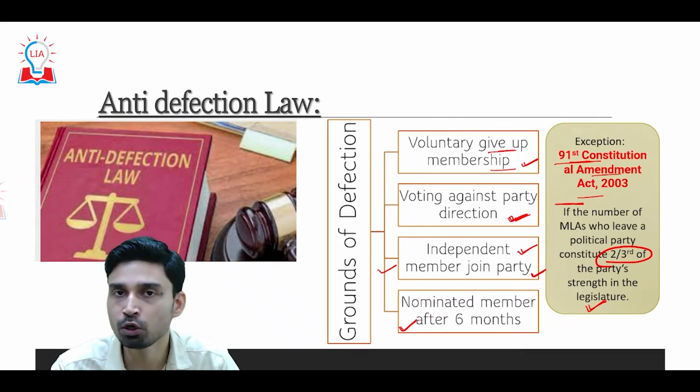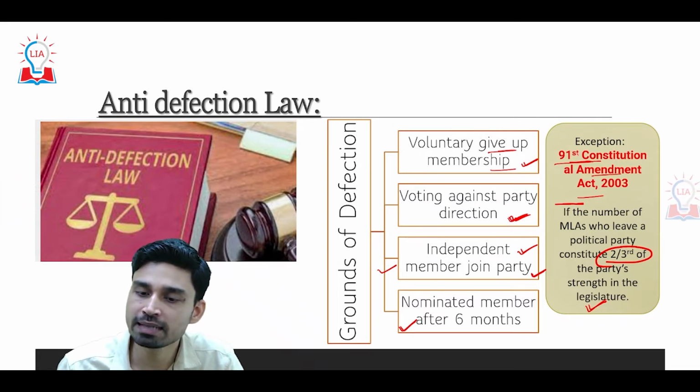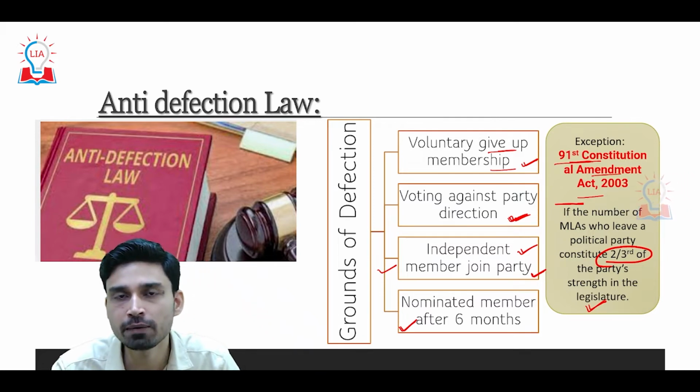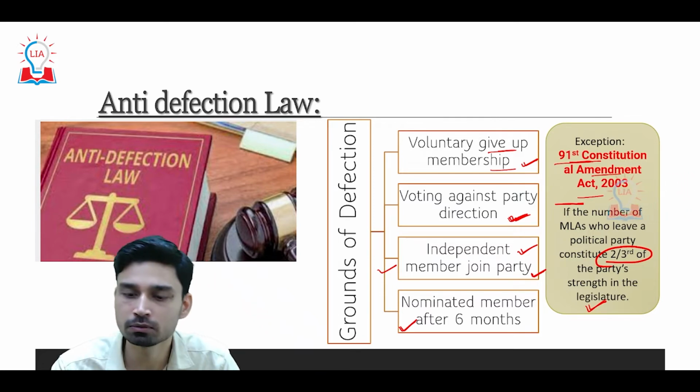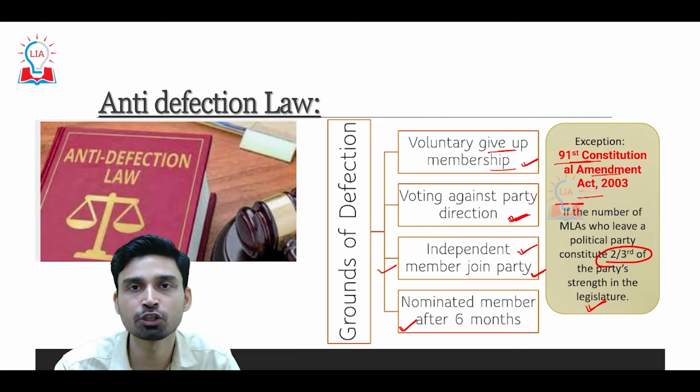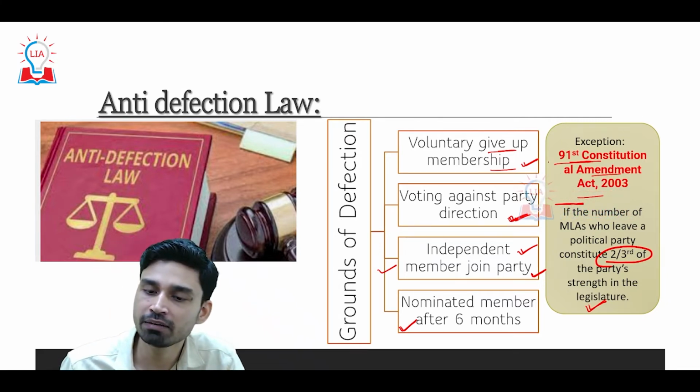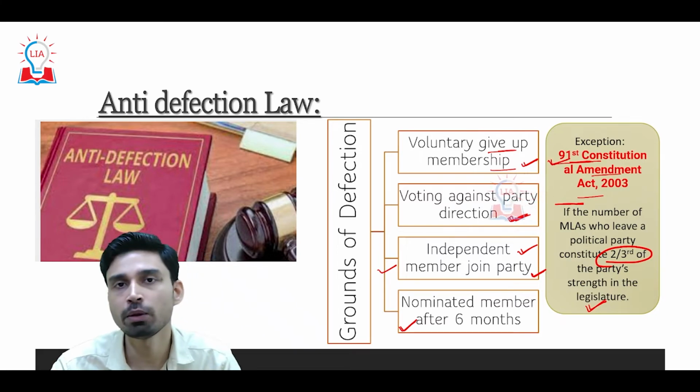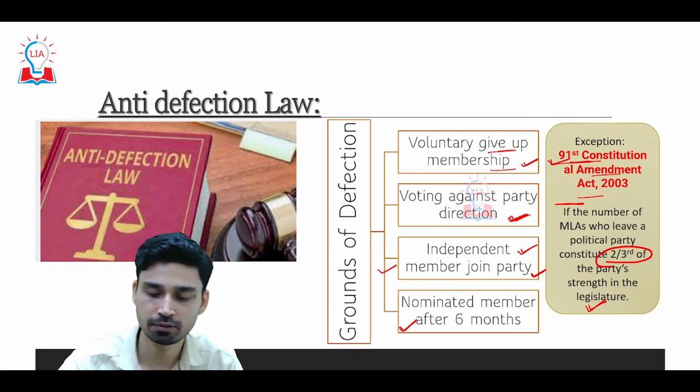One other thing I want to point out: earlier, before this 91st Constitutional Amendment Act of 2003, if 1/3 of the strength of the party's legislature wanted to defect, then in that case also the anti-defection law did not apply. However, by the 91st Constitutional Amendment Act, 1/3 was changed to 2/3 of the total strength.